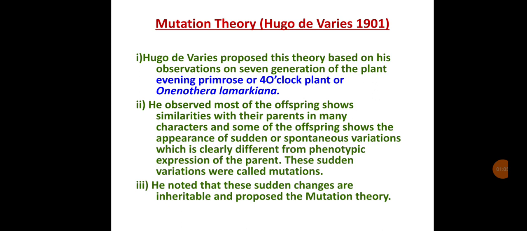Hugo de Vries observed that most of the offspring show similarities with their parents in many characters, and some of the offspring show the appearance of a sudden or spontaneous variation which is clearly different from the phenotypic expression of the parents. These sudden variations were called mutations. He noted that these sudden changes are inheritable and proposed the mutation theory.